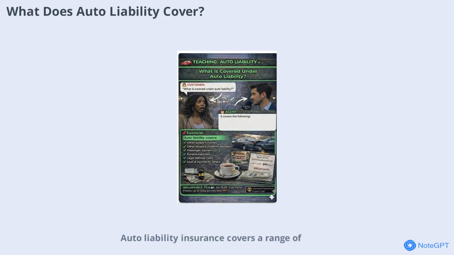Auto liability insurance covers a range of costs for others when you're at fault. This includes medical bills for injuries, property damage like repairing or replacing someone's car, and even damage to fences or mailboxes. It also pays for lost income if the injured person can't work, covers funeral expenses, and provides legal defense if you're sued. For example, if you hit a motorcyclist and they need surgery and therapy, your liability insurance pays those medical bills up to your policy limit.